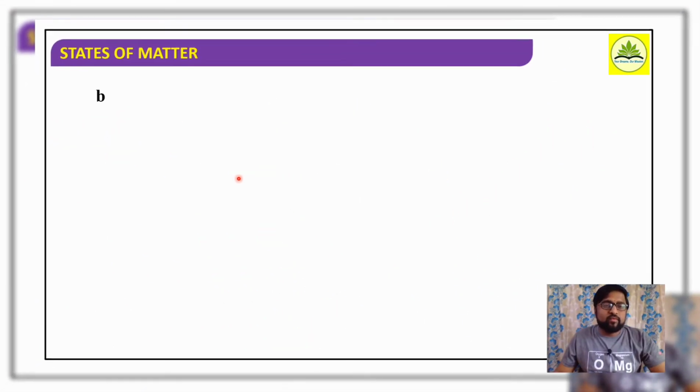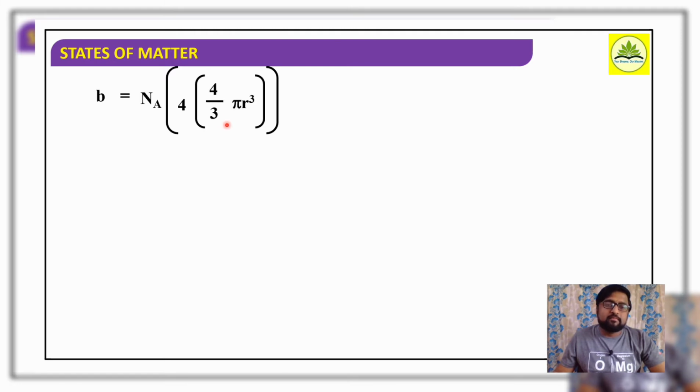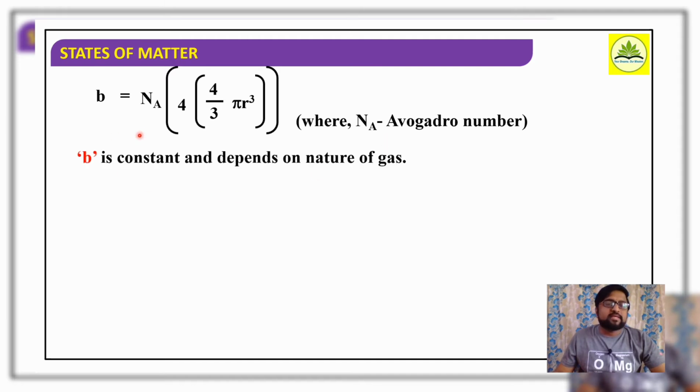Well, so here the excluded volume b is equal to Na into 4 into the bracket 4 by 3 pi r cube. What is this Na indicating? Na indicates the number of gaseous molecules, or in particular the Avogadro's number. So b is a constant, and it depends on the nature of a gas.